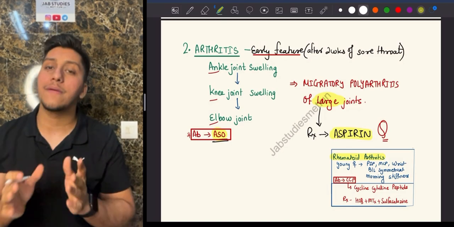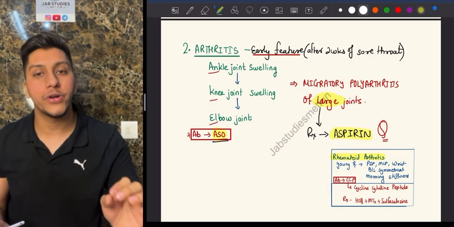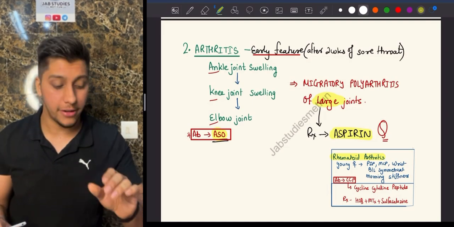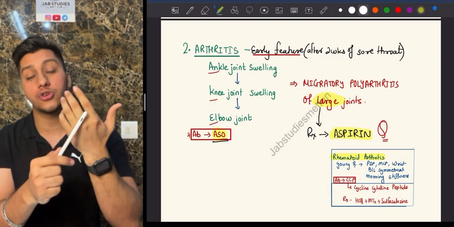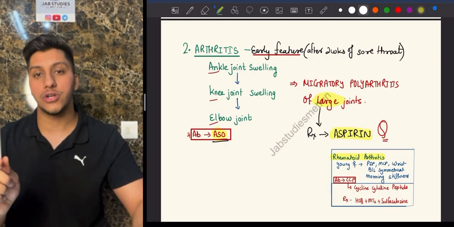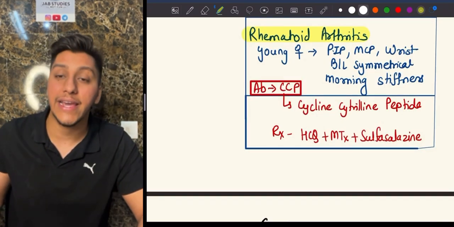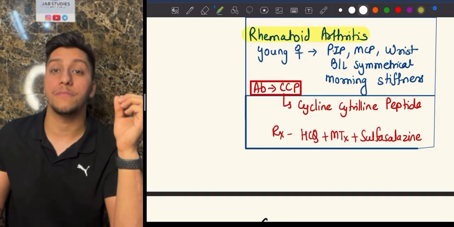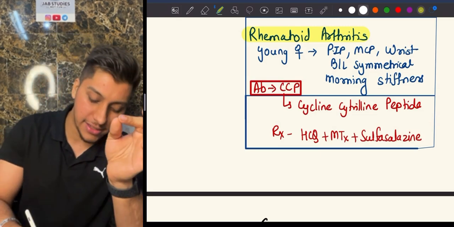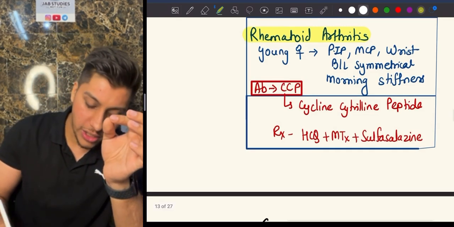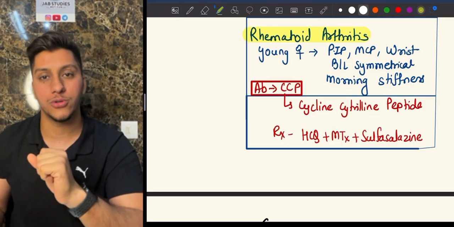Okay. So over here, I'm comparing rheumatoid arthritis with this. First of all, in rheumatoid arthritis, remember, it is involvement of small joints, and that is bilateral. You will see wrist involvement, you will see metacarpal, you will see proximal interphalangeal joints, but never distal interphalangeal joints. The antibody is going to be cyclic citrullinated peptide, whereas there it was anti-streptolysin O. The management in case of rheumatoid arthritis is, you can give hydroxychloroquine, methotrexate, or sulfasalazine. I hope you understood this.